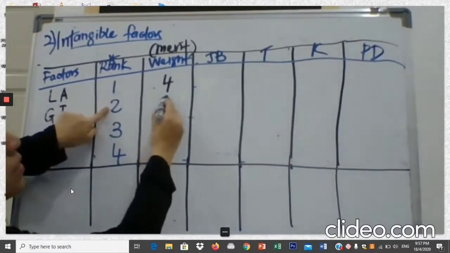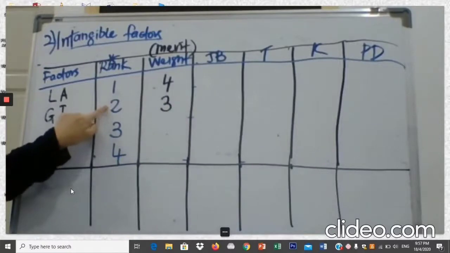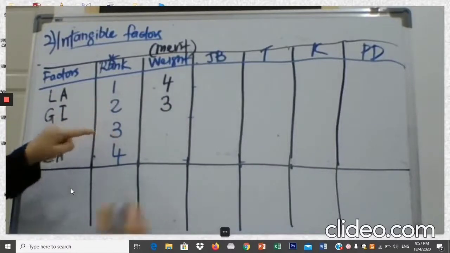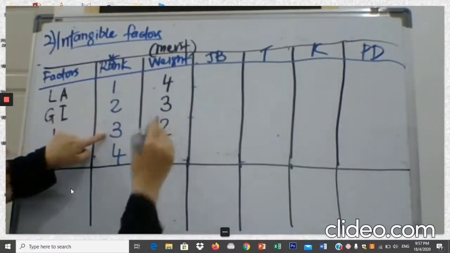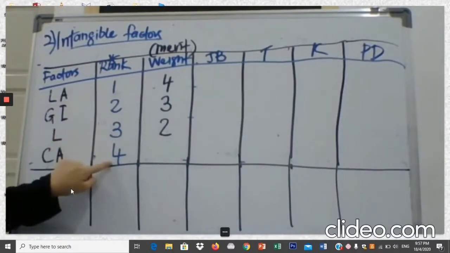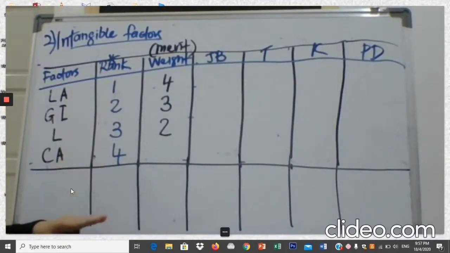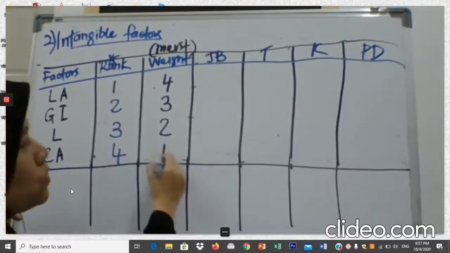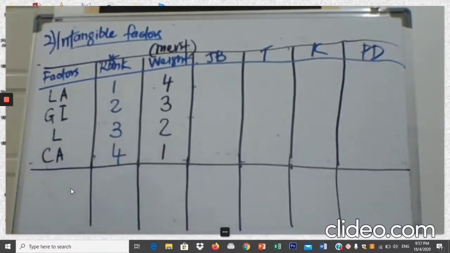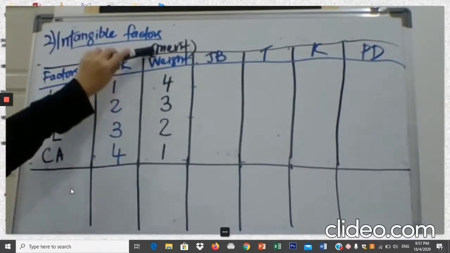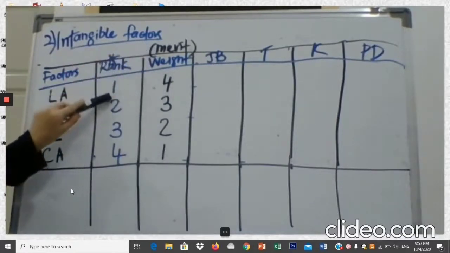Second in the rank will be the next number, the next merit, yang paling rendah sikit markah dia. Rank number 3 markah lagi rendah, and rank yang terakhir yang berada di kedudukan yang last, rank number 4, you should give the lowest merit or the lowest weights. Weights and merit ni adalah marks.